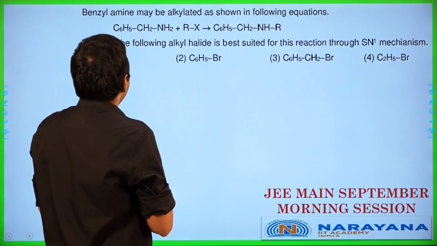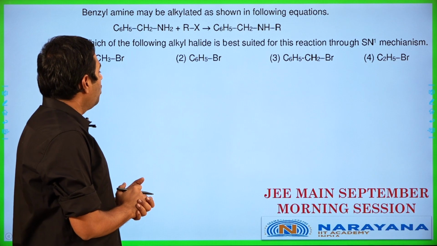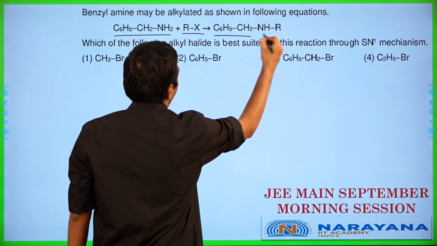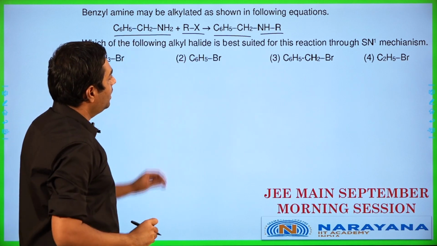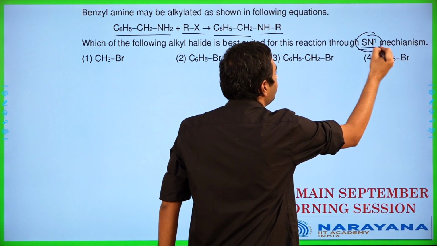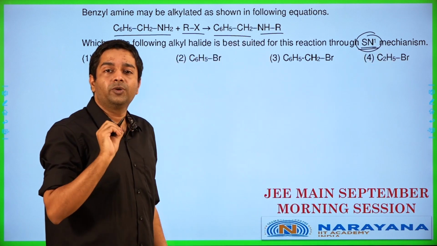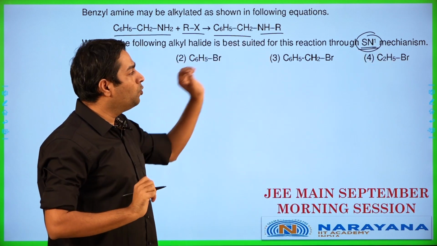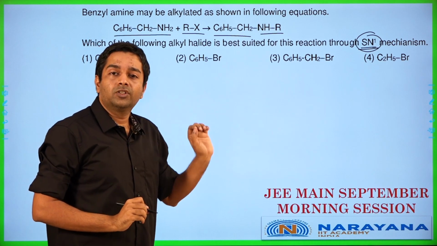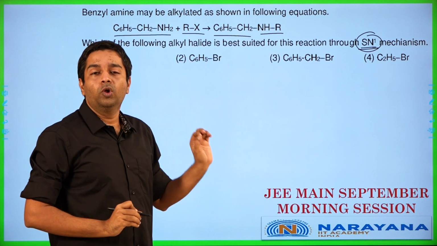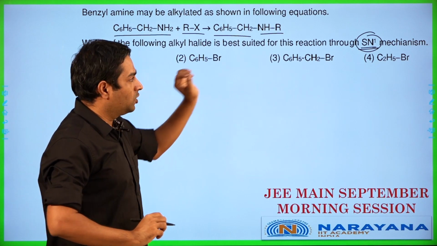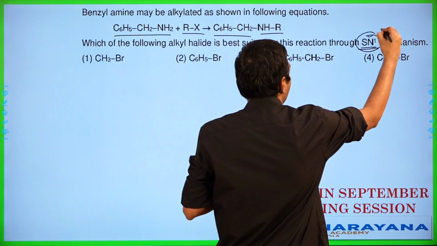Okay, benzylamine may be alkylated as shown in the following equations. We have this plus RX. Which of the following alkyl halides is the best suited for this reaction through SN1 mechanism? In this particular question, as you can see, they have clearly told you what the mechanism is going to be. If they have given you the mechanism, our job is to basically follow that religiously and not question what they have given over there. So the question is directly giving us to choose SN1 mechanism.